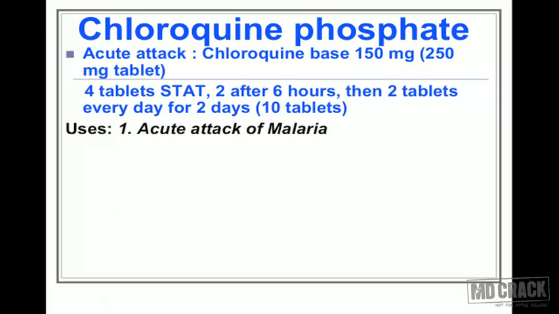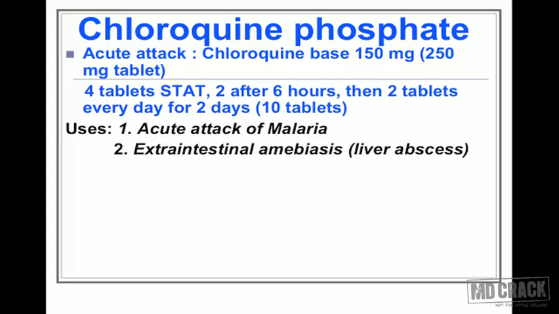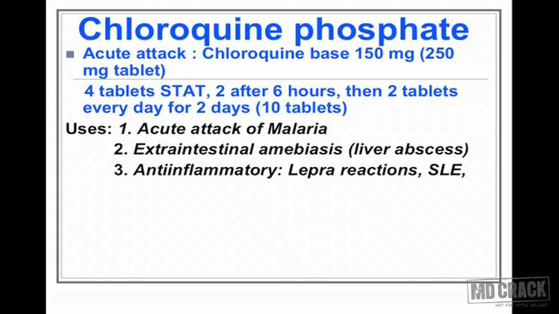Coming to its uses, we put the first use as acute attack of malaria, the second use as extraintestinal amoebiasis, that's liver abscess, because chloroquine is a tissue amebicide and it inhibits the amoeba only in the liver. The third use is that it is an anti-inflammatory drug and a disease-modifying anti-rheumatic drug.